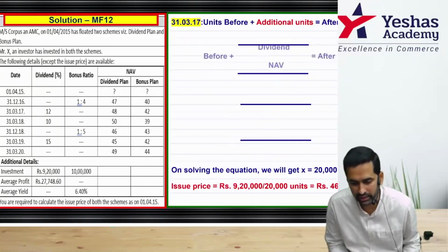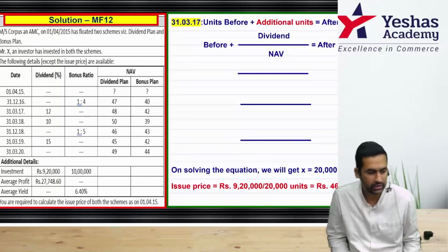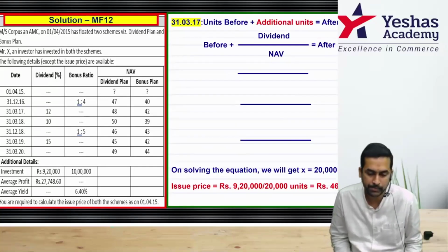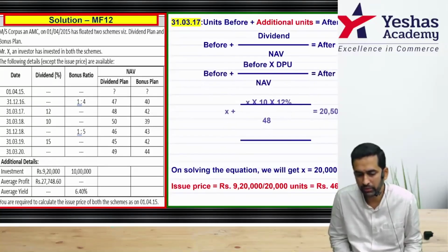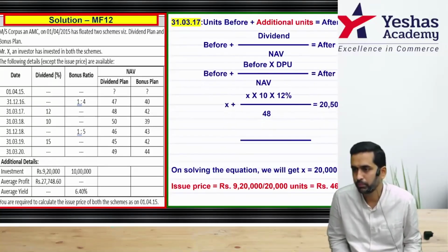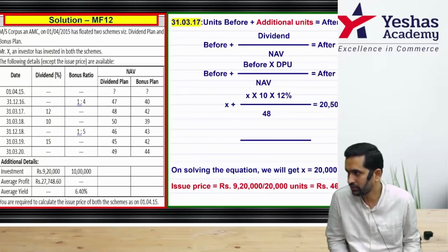Last equation, one more date, 31/3/2017. Same way, units held before plus additional units is equal to units after. Now it is 12%, so it is x plus x into 10 into 12% by that day prevailing NAV 48 rupee.